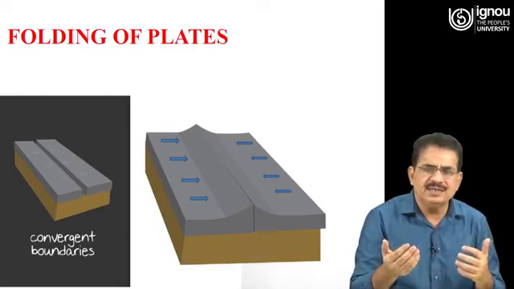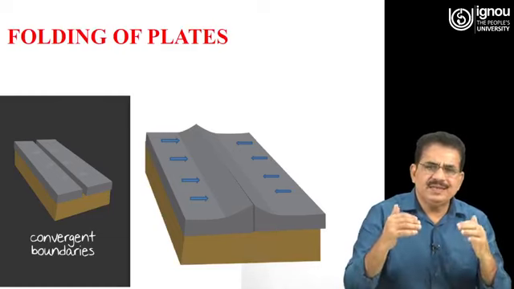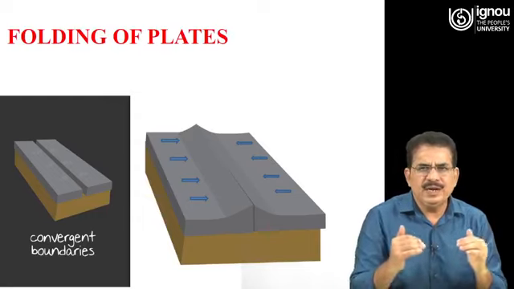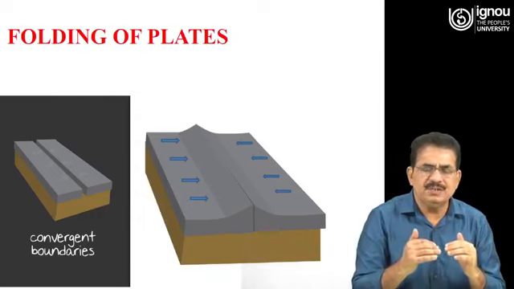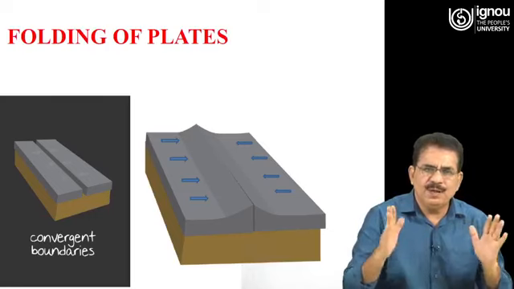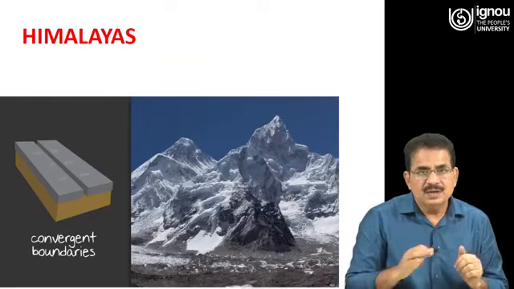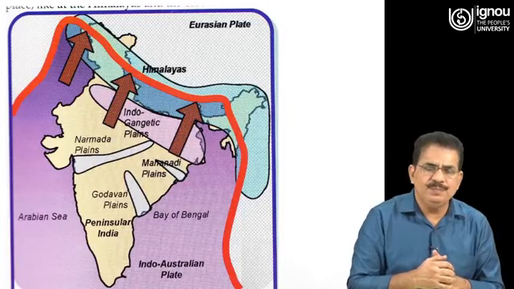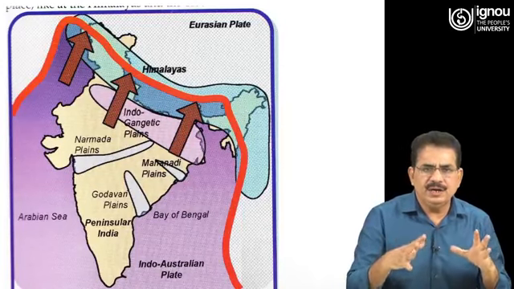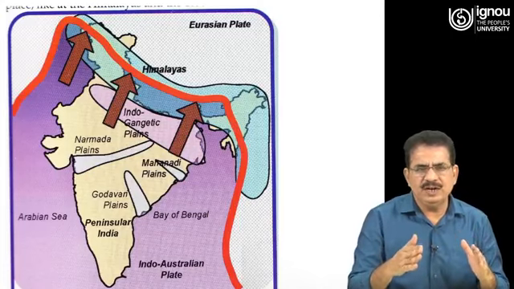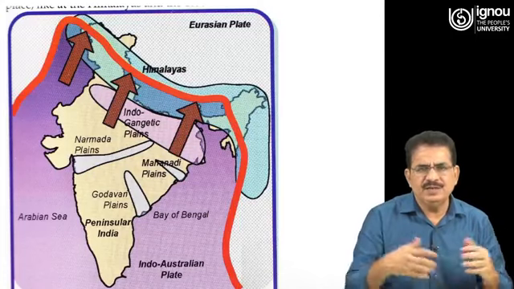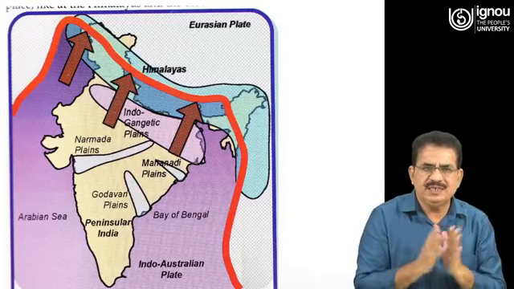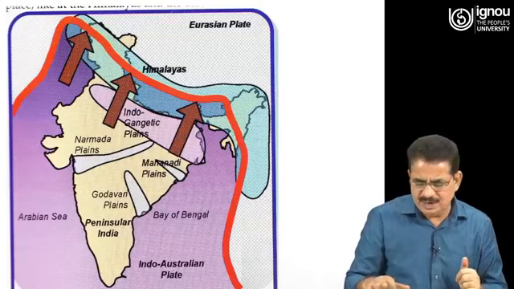Our Himalayas are formed by this action of the folding of the plates, where the 2 continental plates are moving towards each other and the plates are being folded. So, these Himalayas are formed because of the Indo-Australian plate and the Eurasian plate, when these 2 plates are moving towards each other and folding of these plates has occurred and the Himalayas are formed.